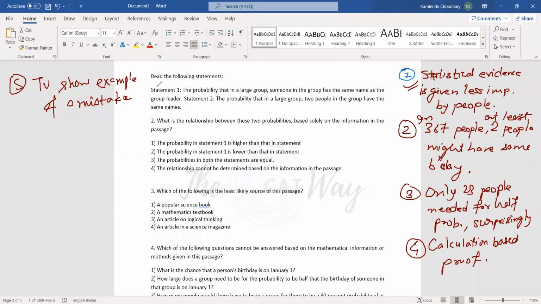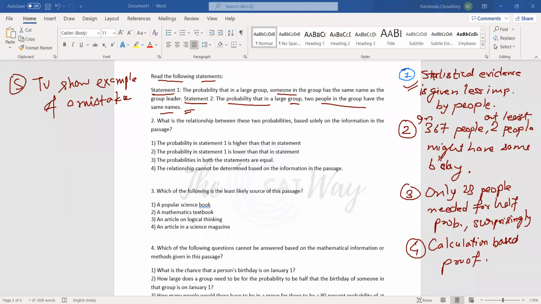So this is a different type of question. Read the following statements. Statement one: the probability that in a large group, someone in the group has the same name as the group leader. Statement two: the probability that in a large group, two people in the group have the same name. These are really difficult probabilities, but we would have to derive an explanation. Now, when we go through the options, the probability in statement one is higher. Let us read the question first. What is the relationship between these two probabilities based solely on the information in the passage? I am not sure which relationship he is asking about. Now, the probability in statement one is higher.